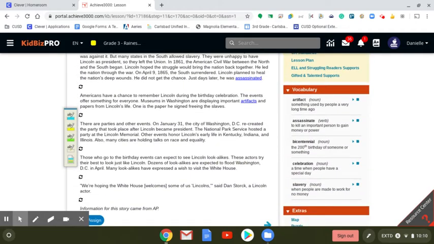Artifact, something used by people a very long time ago. Assassinate, to kill an important person to gain money or power. Bicentennial, the 200th birthday of someone or something. Celebration, a time when people have a special day. Slavery, when people are made to work for no money.